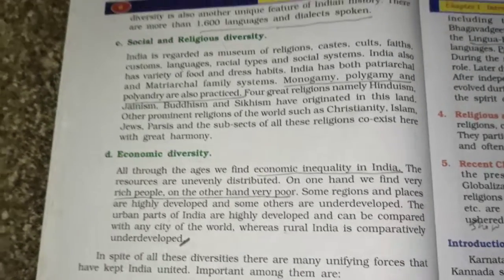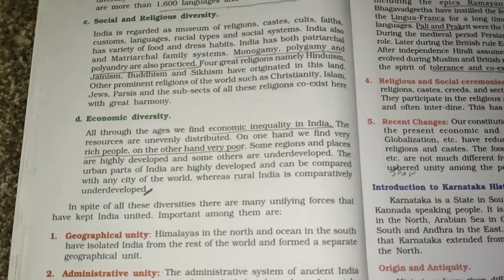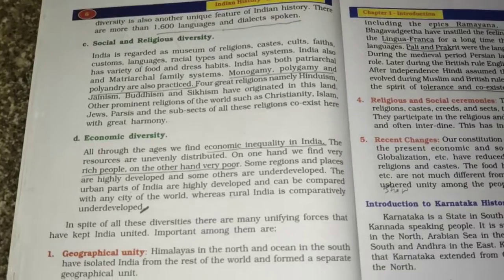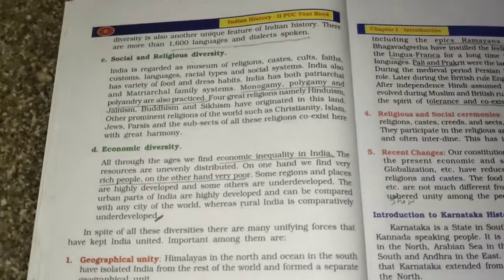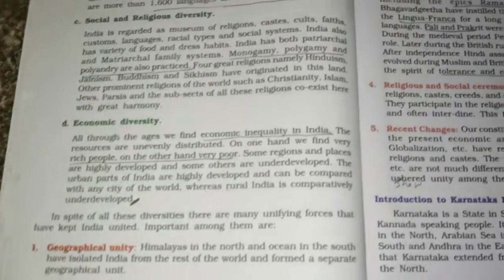Then you have monogamy, polygamy, and polyandry. Monogamy means one man marrying one woman. Polygamy means one man marrying more than one woman. Then polyandry means one woman marrying two, three men. So we have all such types of marriage practices.